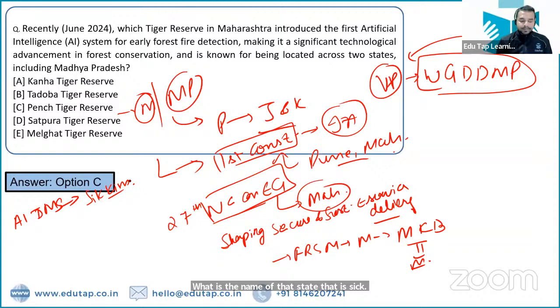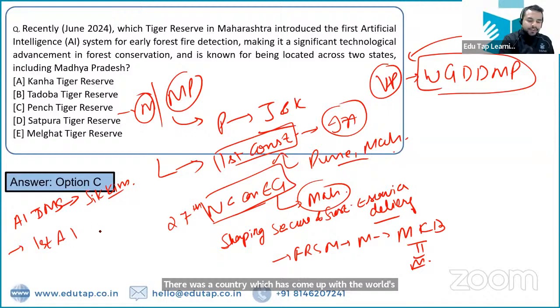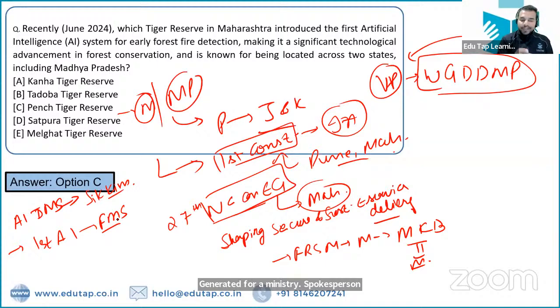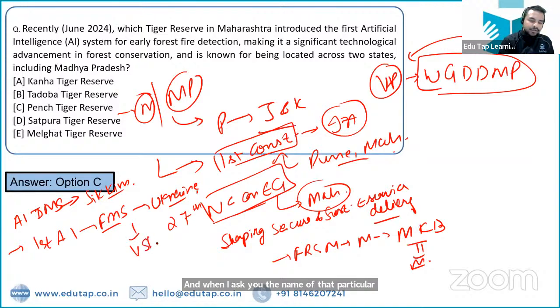right? Apart from that, there was a country which has come up with the world's first artificial intelligence generated foreign ministry spokesperson. First artificial intelligence generated foreign ministry spokesperson. What is the name of that country? That is Ukraine. And when I ask you the name of that particular foreign ministry spokesperson, that is Victoria She. Victoria She is the right answer.